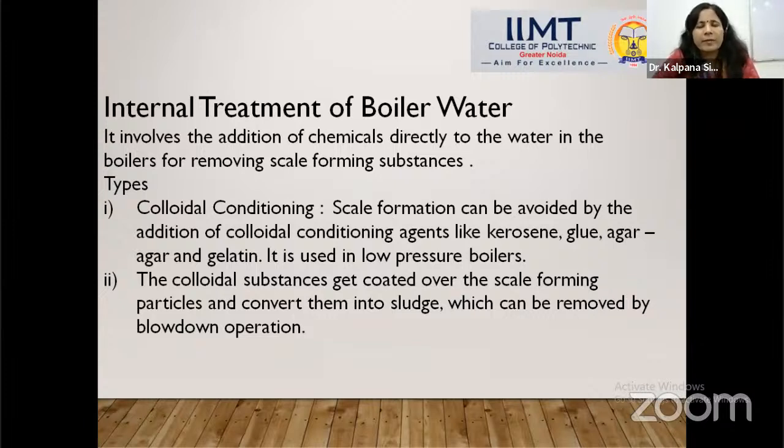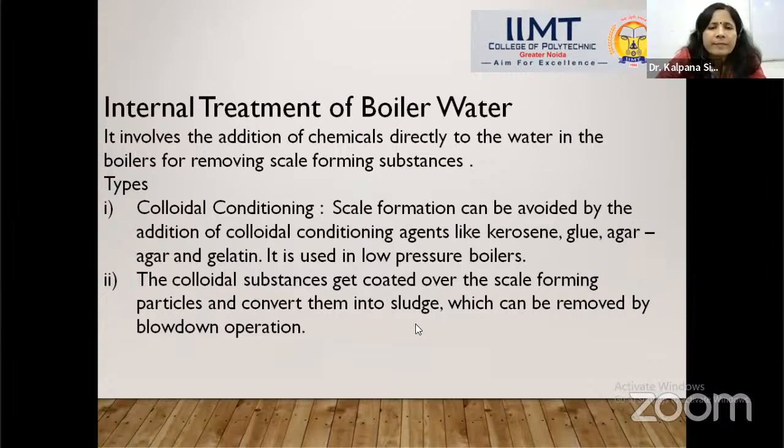If agar-agar, gelatin and kerosene oil are added to the hard water inside the boiler, they prevent scale formation, sludge formation, priming and foaming.